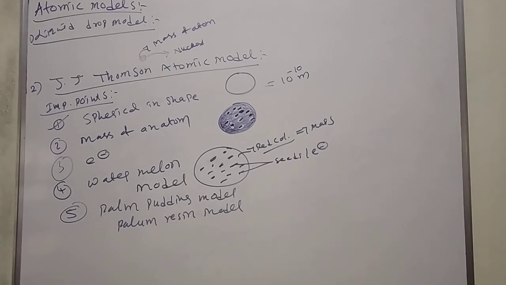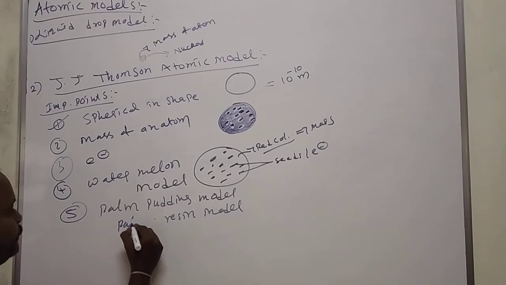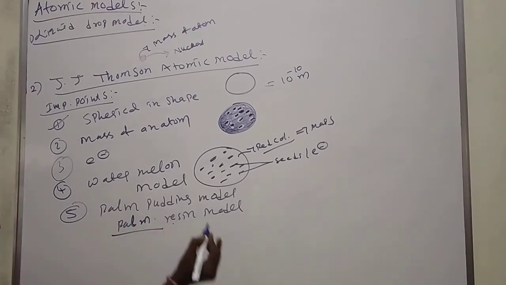That's why it is called the watermelon model. This is also called the plum pudding model, plum raisin model. These are the important points of J.J. Thomson's atomic model.